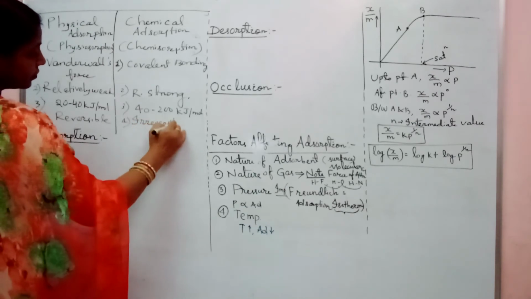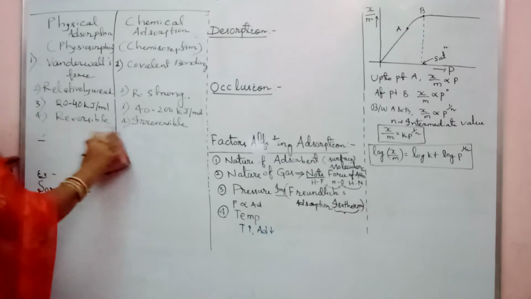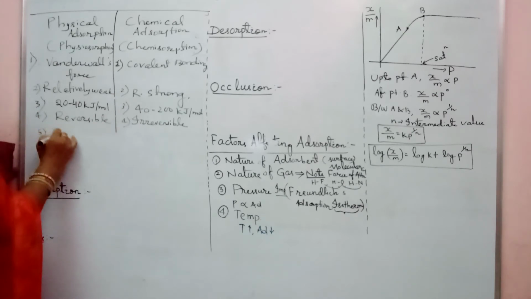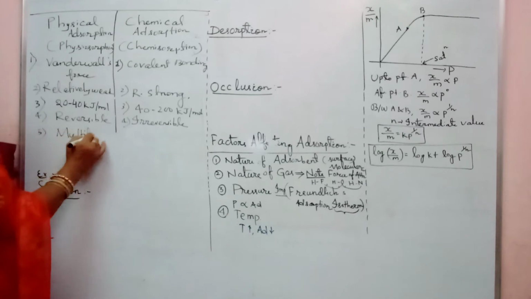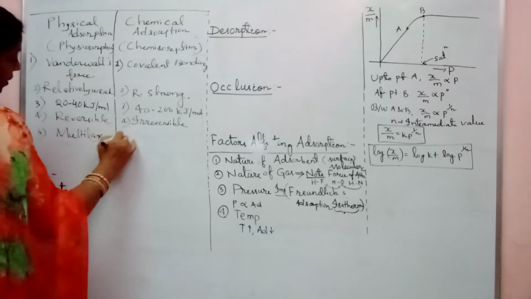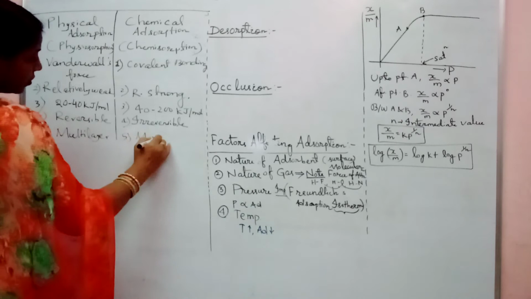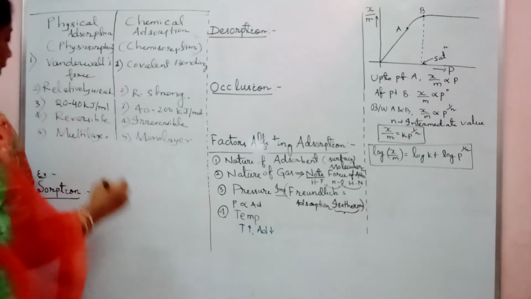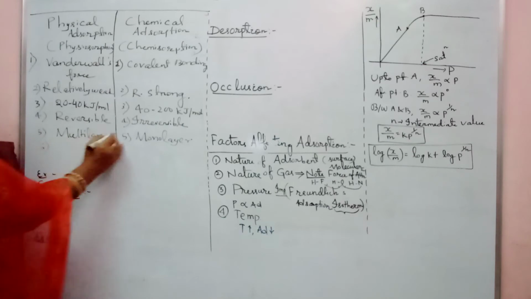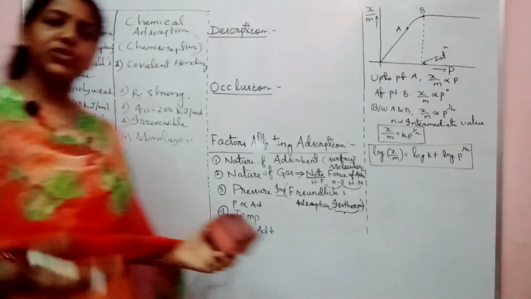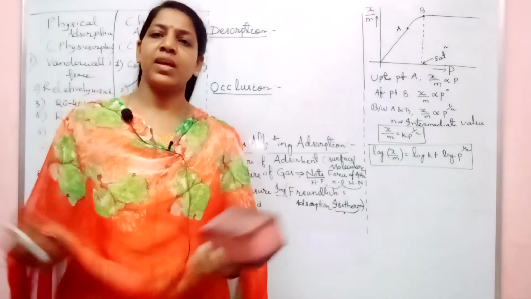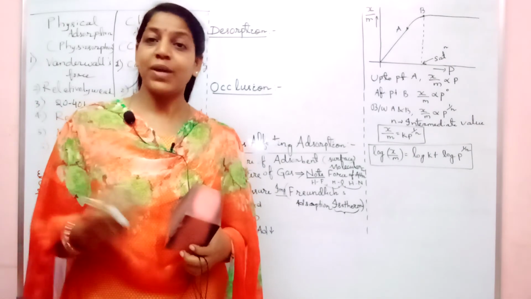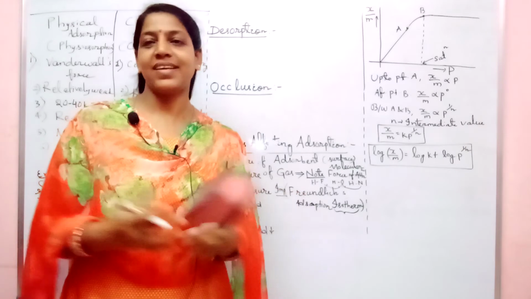Irreversible. Okay, now the fifth is formation of multilayer molecule. Here it is monolayer molecule. Okay, and sixth is that, see, physical adsorption, it can happen in any way. There is no specification about it. But chemical bonding, it will not act like that.